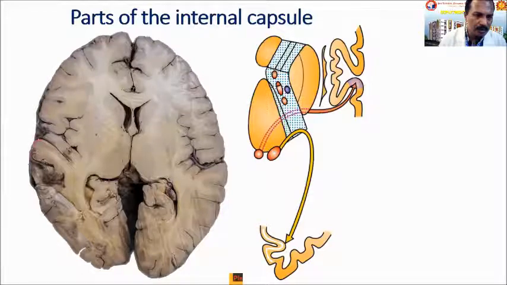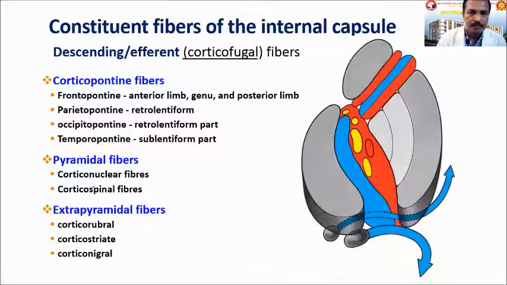That is going to the auditory area, which will be going from the medial geniculate body, where it will be present. Below the lentiform nucleus, it will go to that area. So these are the various parts of the internal capsule.